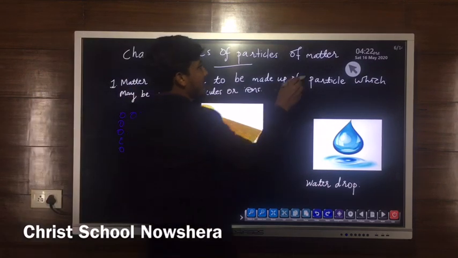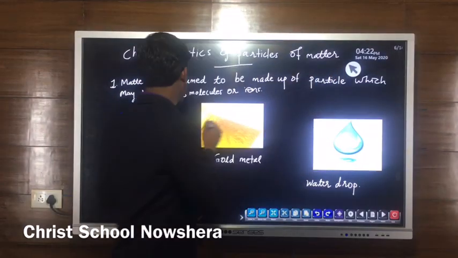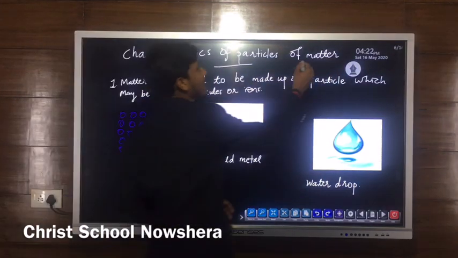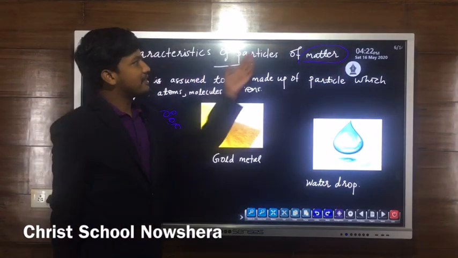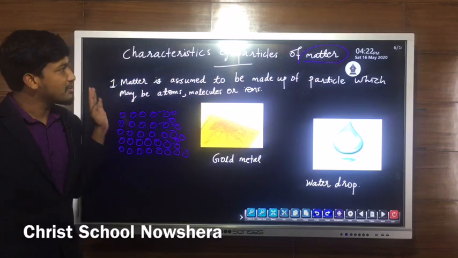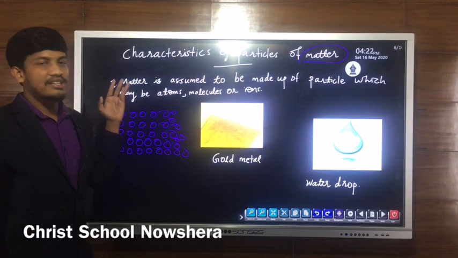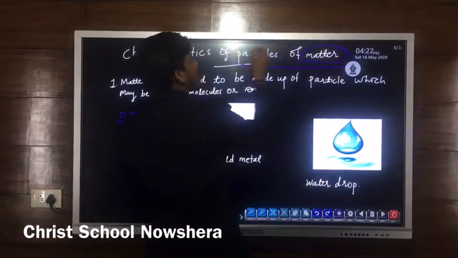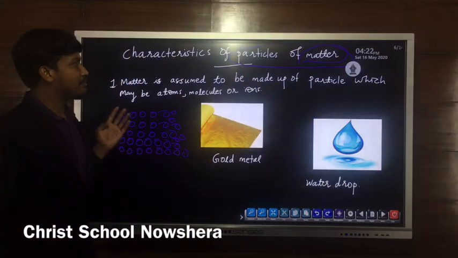So we will learn the definition of matter. Do you know what matter is? Matter is anything that occupies space and has mass. Now, today we will discuss the characteristics of particles of matter. Now, what do you mean by a particle of matter?